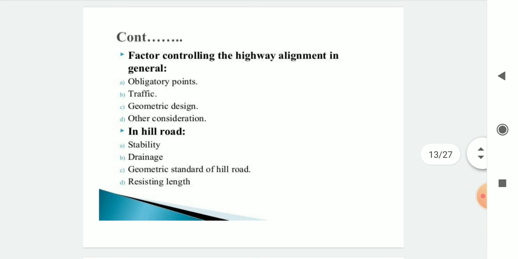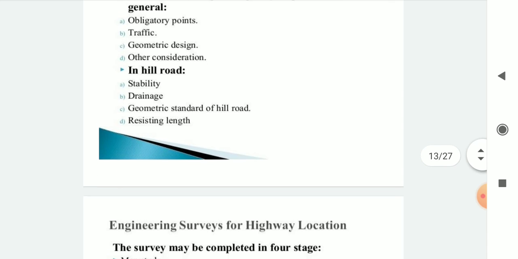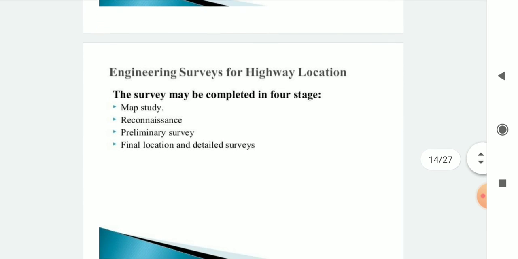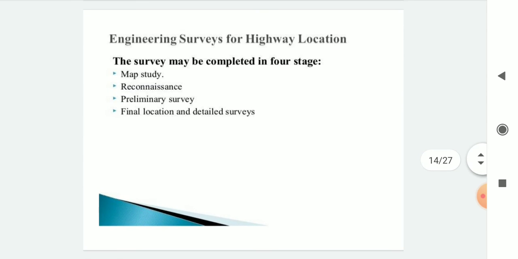The factors controlling the alignment in hilly areas are stability, drainage, geometric standard of hill roads, and resisting length. Okay. Then engineering surveys for highway location. Engineering survey is completed in 4 stages: first, map study, reconnaissance survey, preliminary survey, final location, and detailed survey.